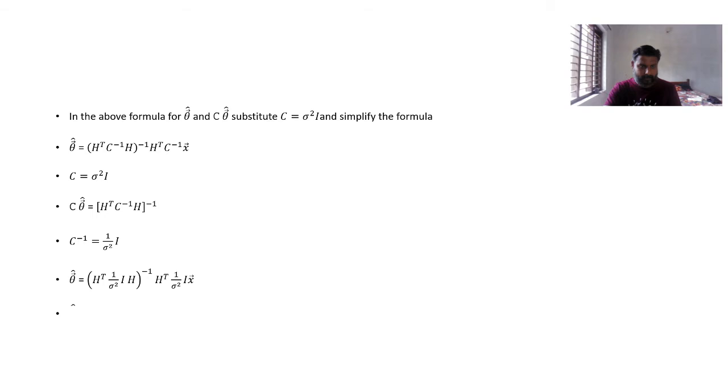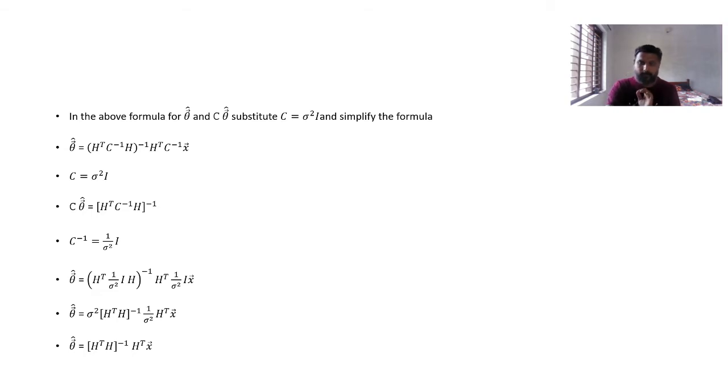In general, theta cap is nothing but sigma square (H transpose H) inverse into 1 by sigma square H transpose X. So sigma square cancels, and theta cap is (H transpose H) inverse H transpose X, what you already have got in the general case.